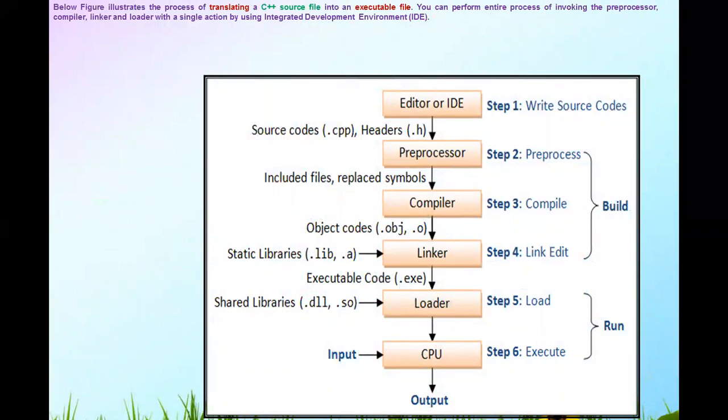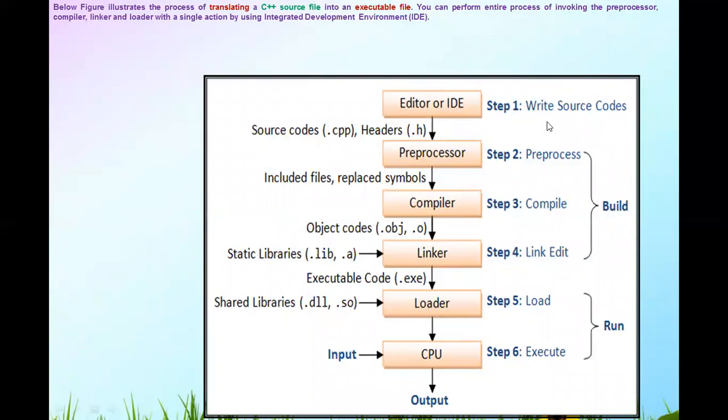Now, the below figure illustrates the process of translating a source code into object code by different steps. Here in the editor or integrated development environment, we can open this and write our source code.